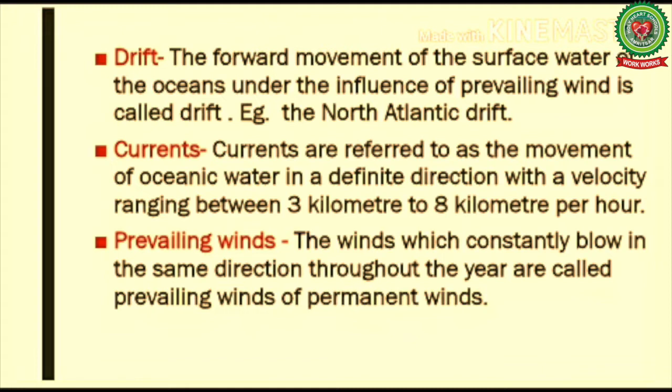Number 5, currents. Currents are referred to as the movement of oceanic water in a definite direction with a velocity ranging between 3 km to 8 km per hour. Now next we have prevailing winds. The winds which constantly blow in the same direction throughout the year are called prevailing winds or permanent winds.